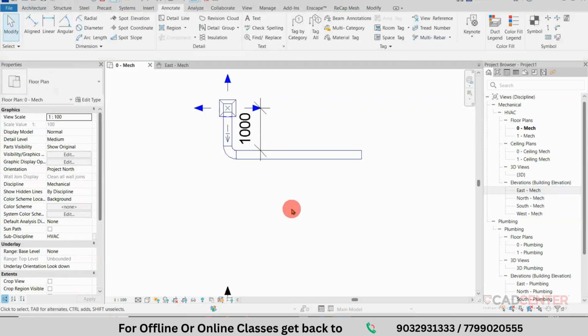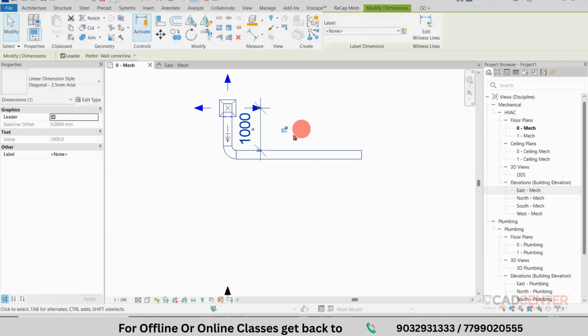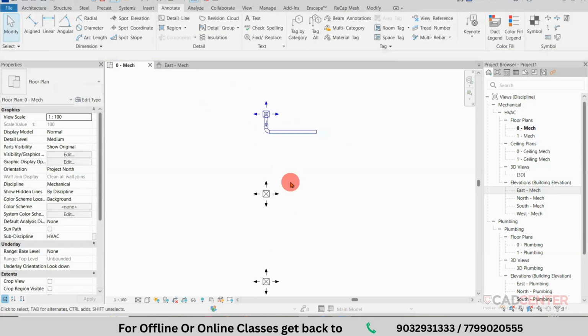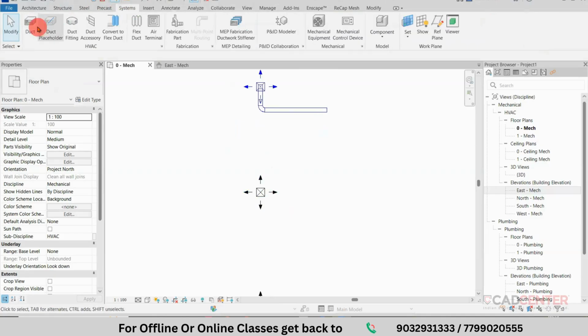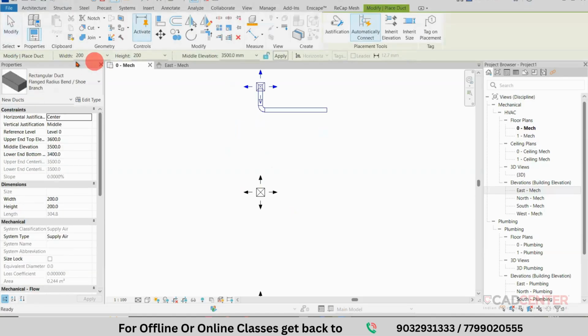Okay. So last session someone asked about how to control the dimension. The steps you can follow. So if we have any specific distance or restrictions having to follow dimension, you can follow this method. You can modify. Repeat the same step from here. Go to the system. Go to the duct option. You can switch to the size 200 by 200, 3.5 meter.